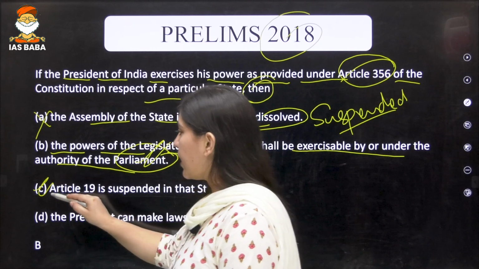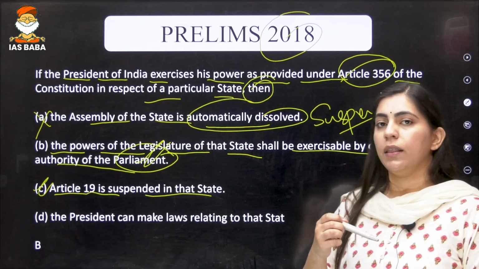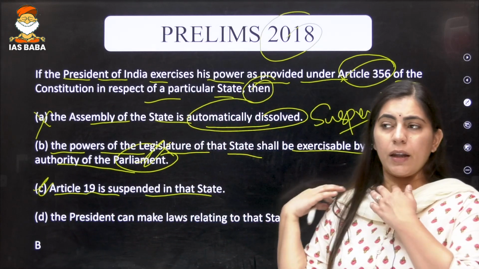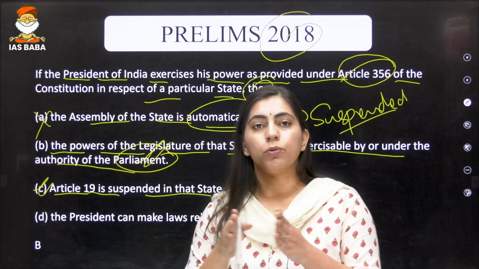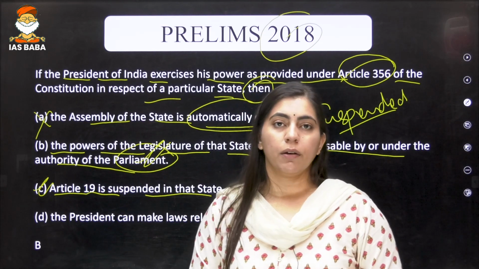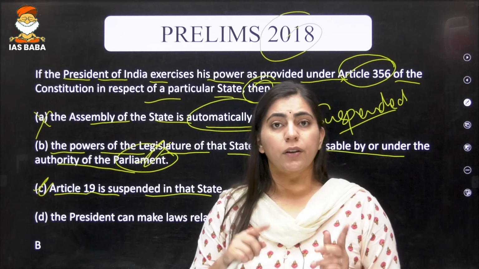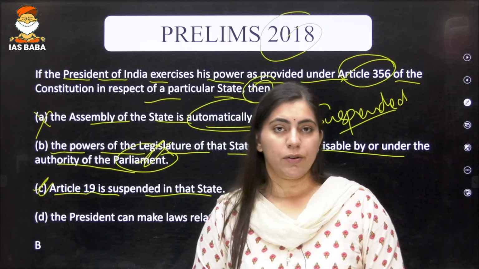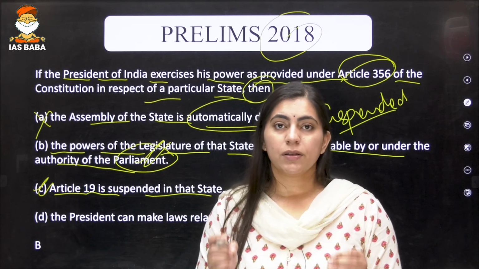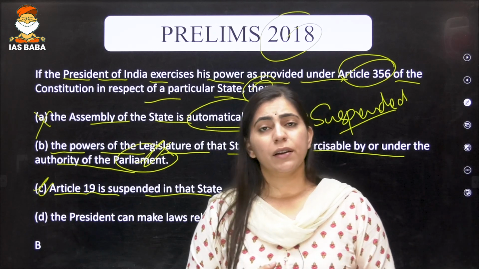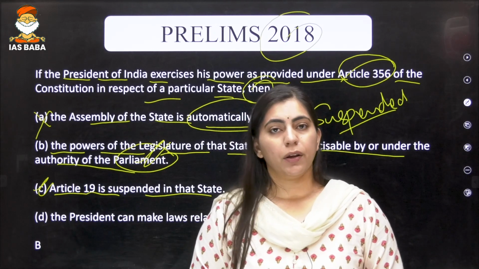The third statement is saying that Article 19 is suspended in that state. Please remember that in case of President's rule, there is no effect on the fundamental rights, be it Article 19, 20 or 21. That you have read in the national emergency. Whenever a national emergency is imposed, there is definitely an impact on the fundamental rights.